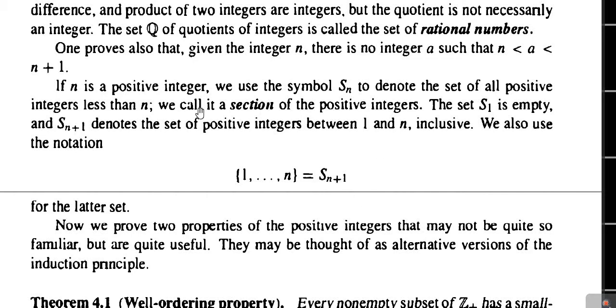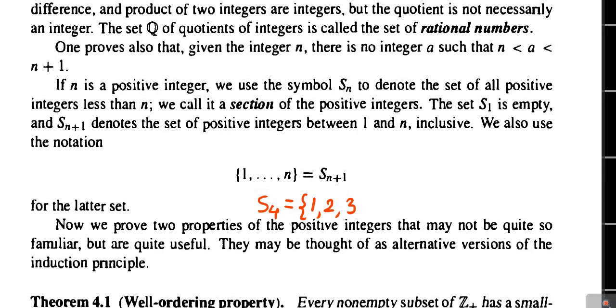Similarly, we have this for any positive integer n. So for instance, if we consider S4, it will consist of all the positive integers less than 4, simply 1, 2, 3, and this is called the section of positive integers by the integer 4.